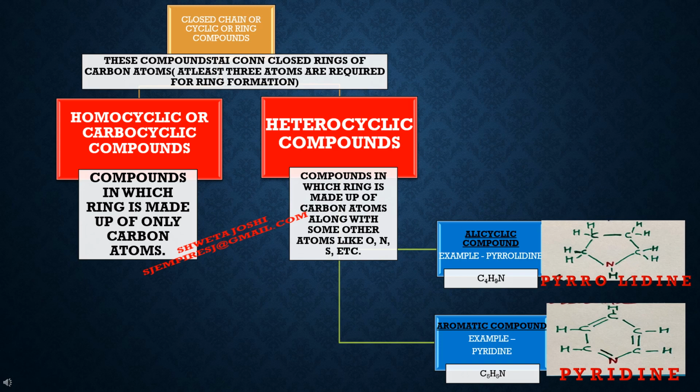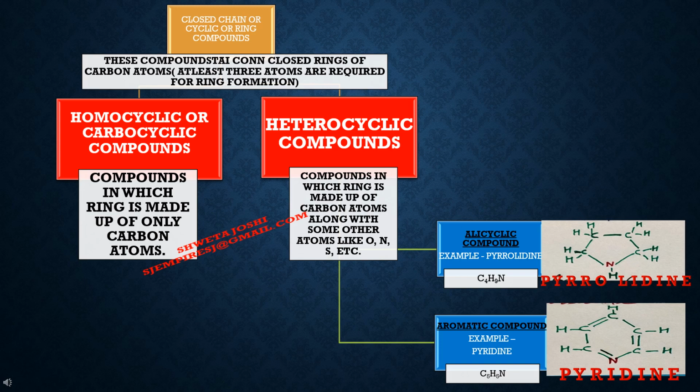In case of heterocyclic compound, the first category is alicyclic compound, in which in the main ring there are carbon atoms and along with that certain other heteroatom. Now, taking up example of pyrrolidine, there are 4 carbon atoms and 1 nitrogen atom making the main ring. Valencies of each carbon and nitrogen atom are satisfied with hydrogen atom.